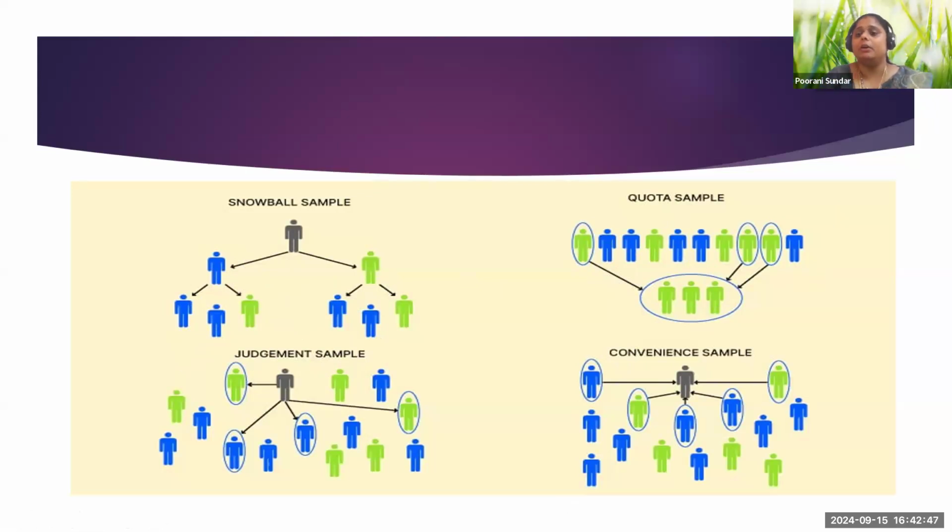I feel studying the weather conditions of Delhi during the month of December or January, so I'll select the people from that area based on my own judgment. And the easiest way of selecting a sample, easier than random sampling, is convenience sampling. I have told you about this also. So based on my own convenience, I'll be selecting the sample.